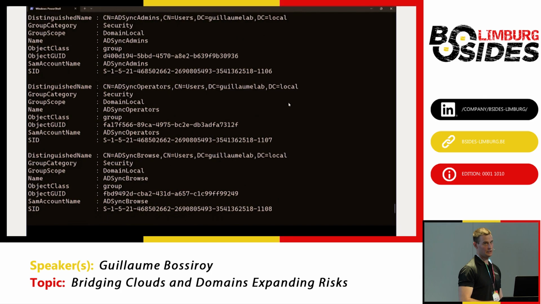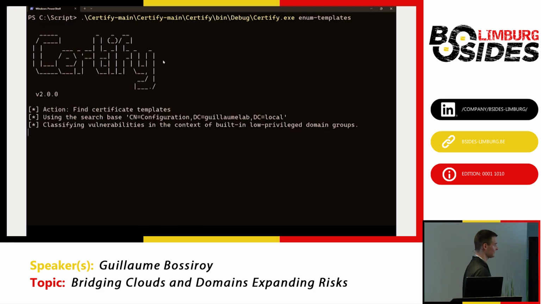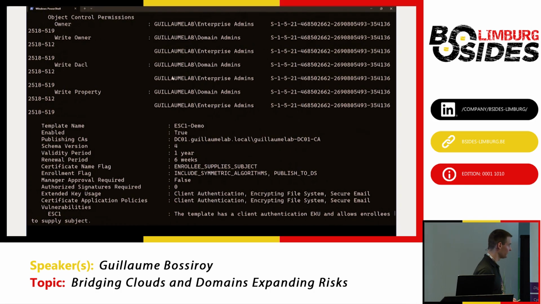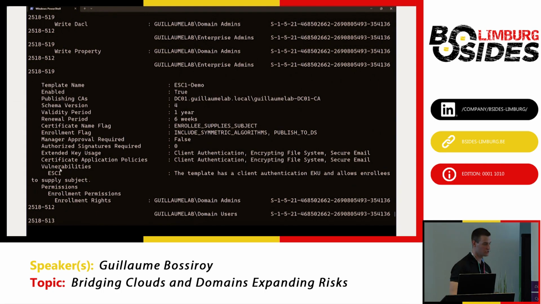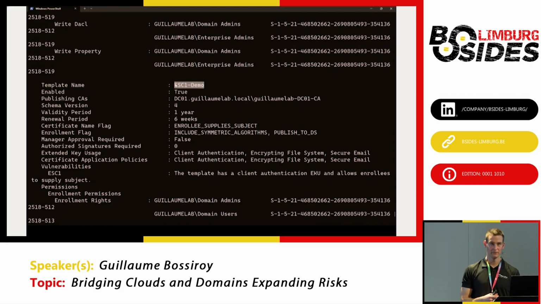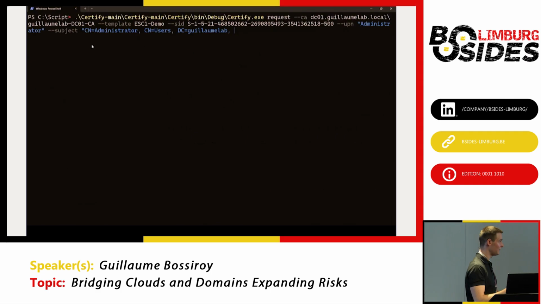Eventually, we found a vulnerability by enumerating the ADCS, Active Directory Certificate Service, templates, and we found an ESC1 vulnerability, which is one of the most common Active Directory misconfigurations nowadays. This misconfiguration allows any user in that AD domain to request a certificate for any user.